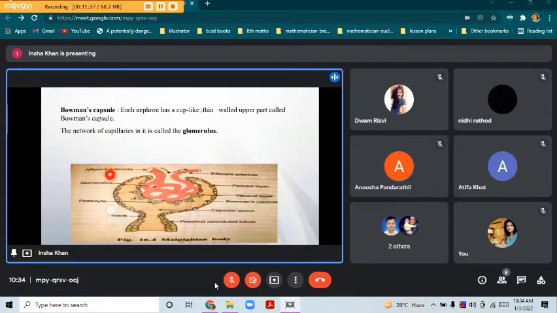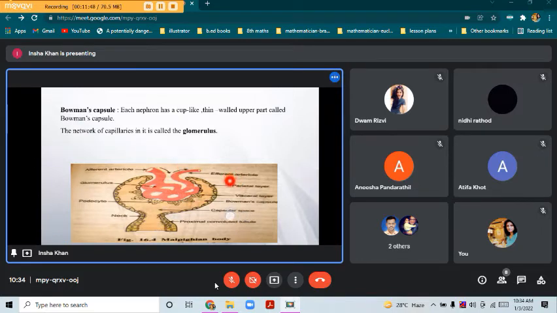The afferent arteriole carries the blood to the glomerulus. If you see the arrow, the blood is coming towards it. Whereas the efferent arteriole carries the blood away from the glomerulus.